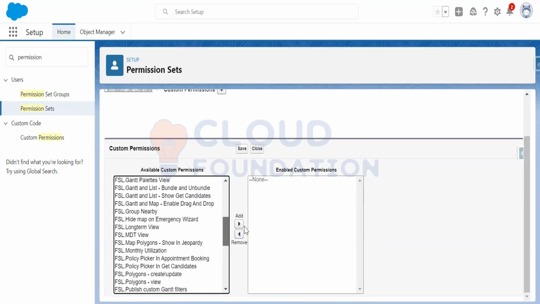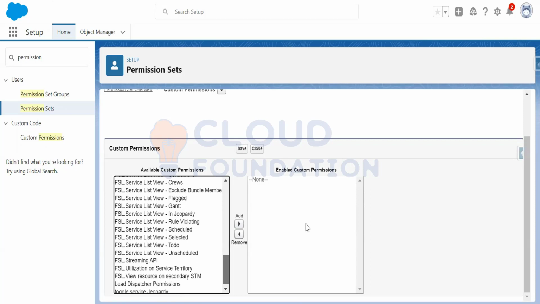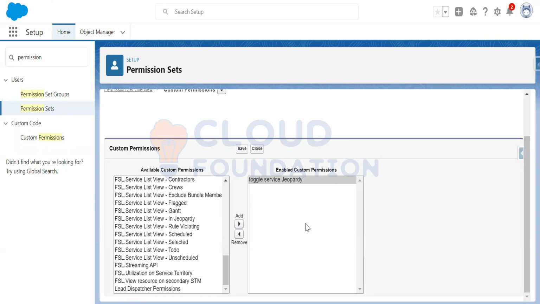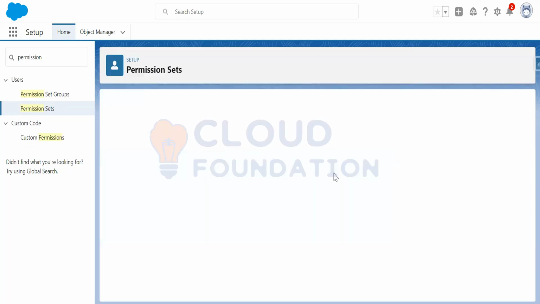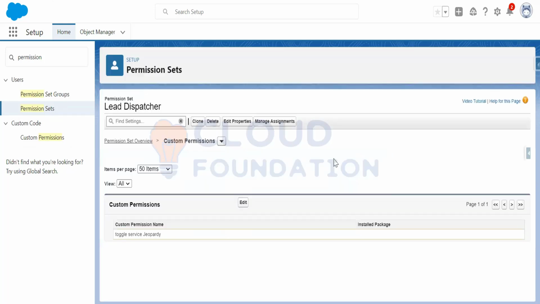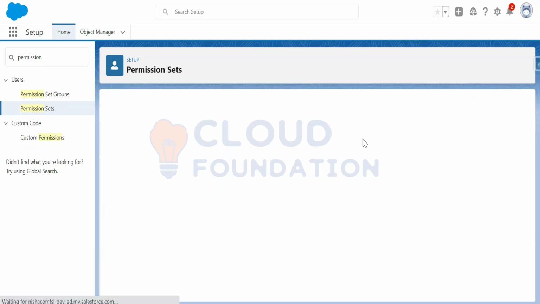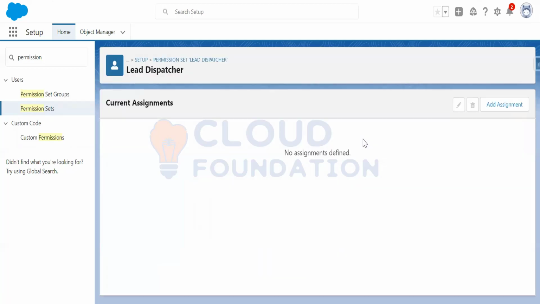Just enter this Toggle Service Jeopardy, which I have created, and I have just saved it. Now if I go to Manage Assignments, I will assign this permission set.